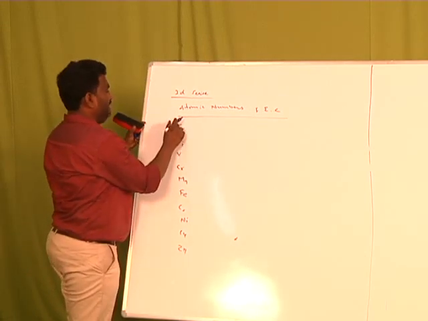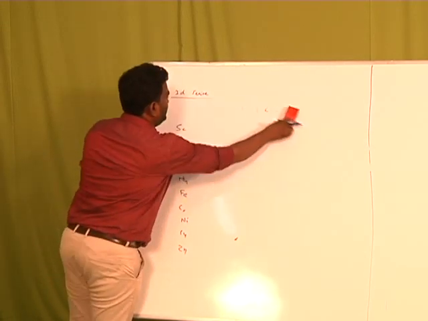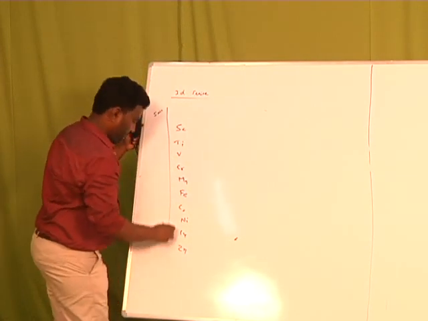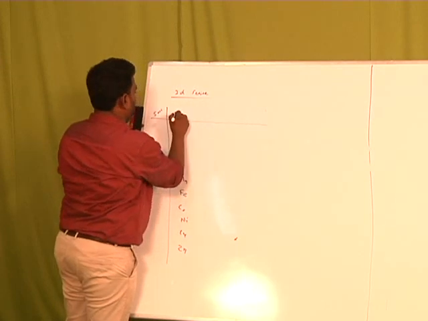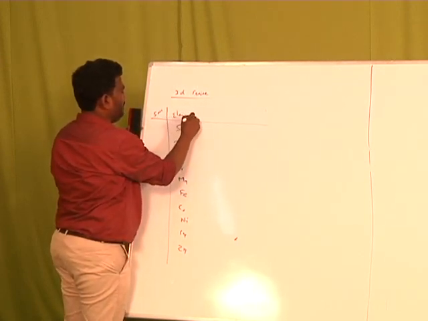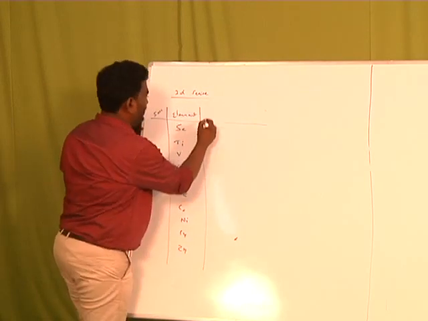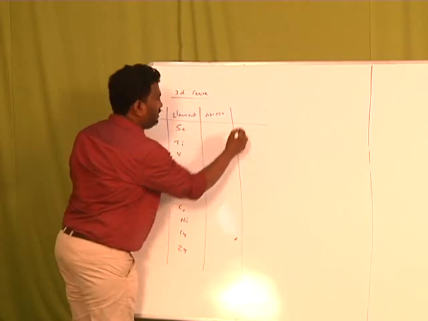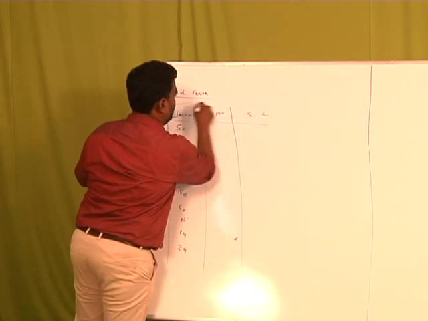This is the element column, with serial numbers 1 to 10, then atomic number, then electronic configuration.